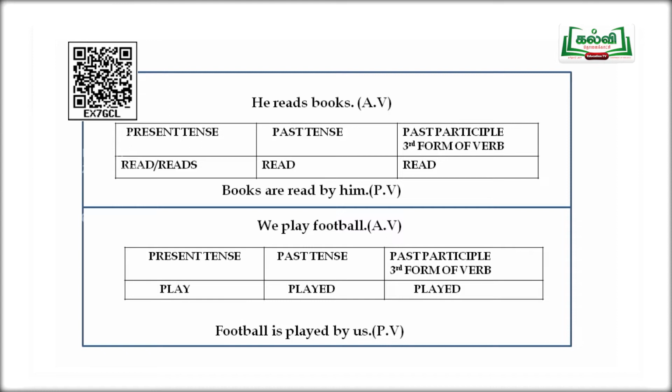The three forms of the verb read are read, read, read. Even though they have the same spelling, we have to pronounce them differently. When we change it, it becomes books are read by him.